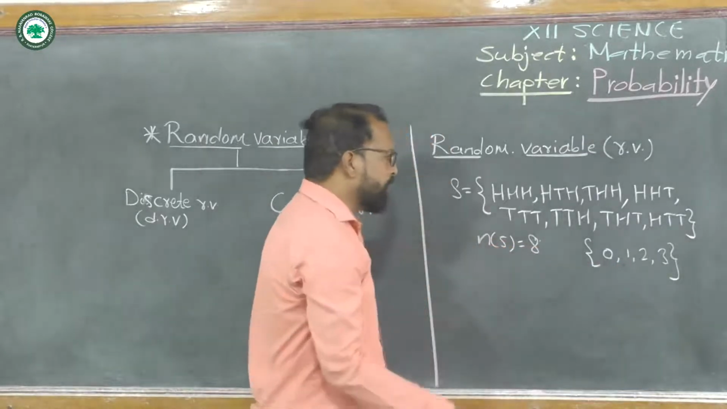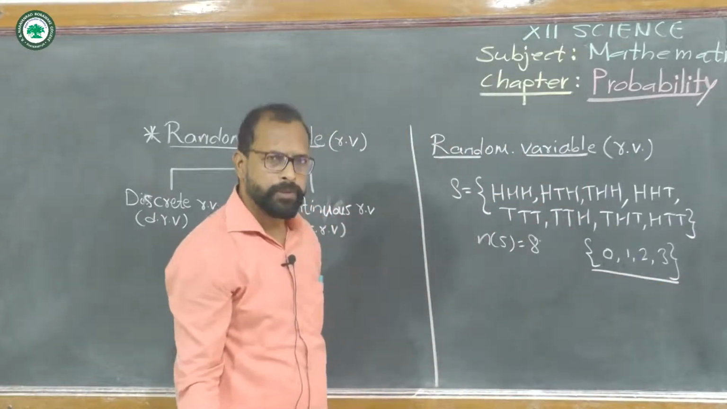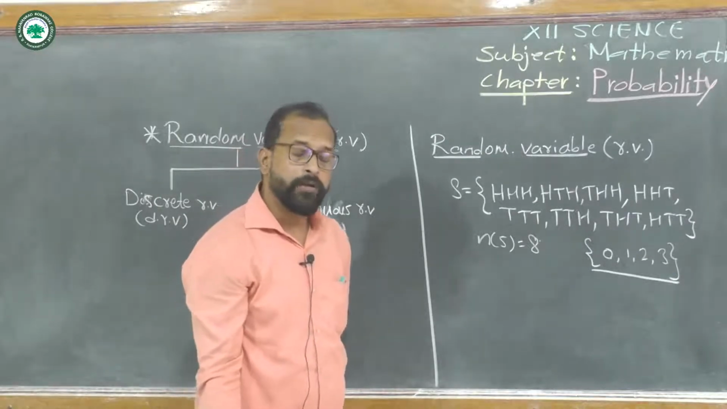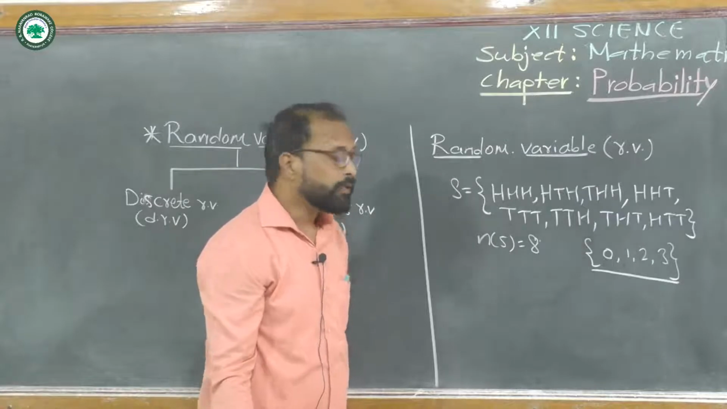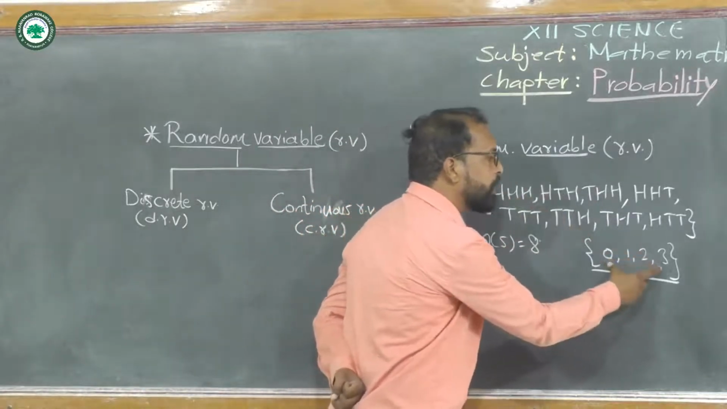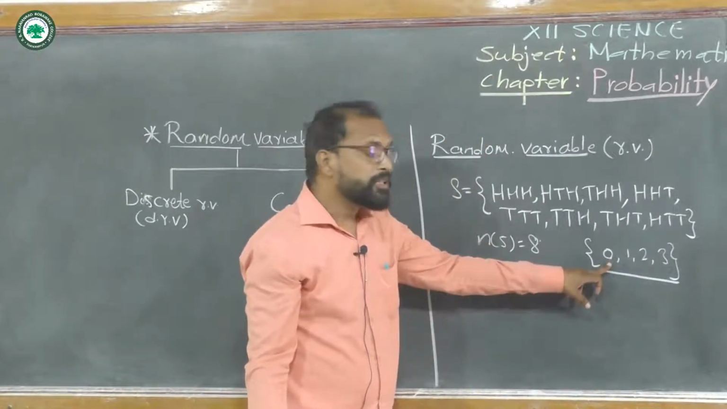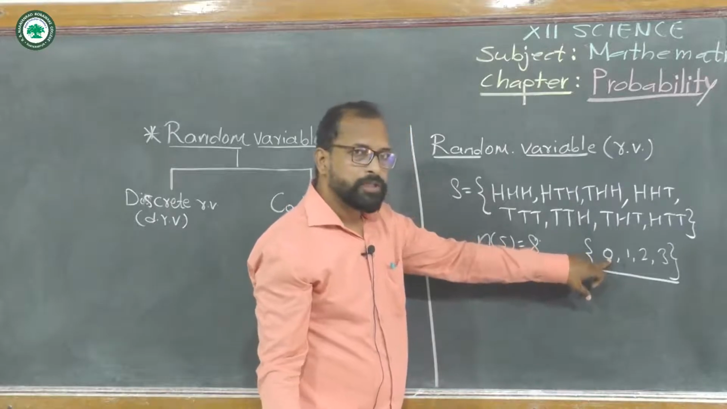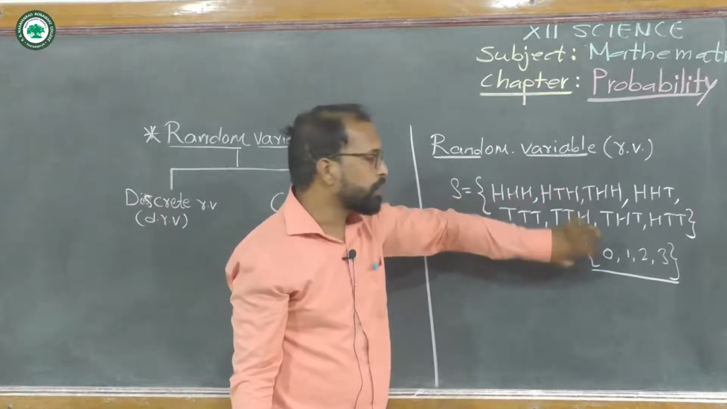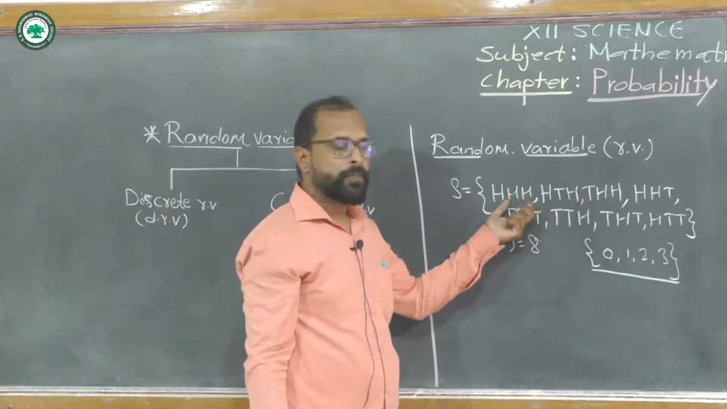So if we consider only the number of heads, or one can define only the number of tails, then these outcomes convert to numbers. In this, each number represents one or more outcomes from this sample space.